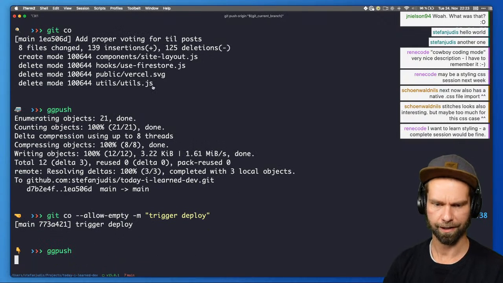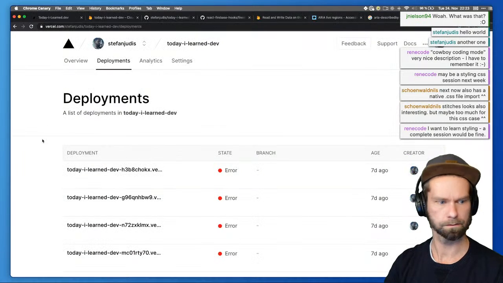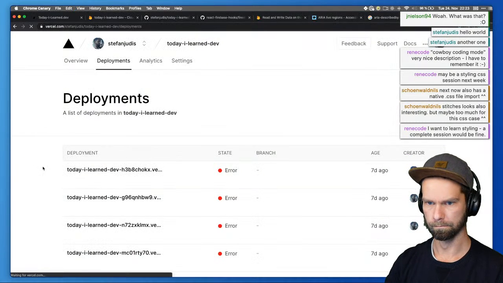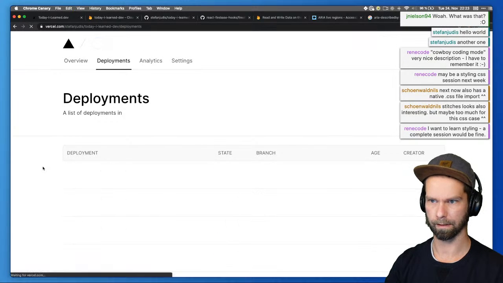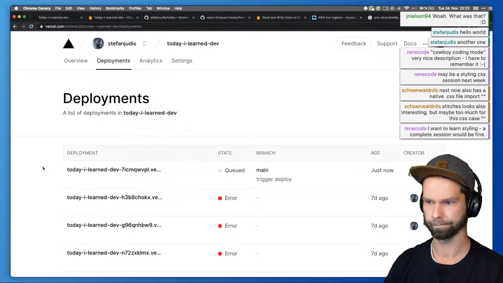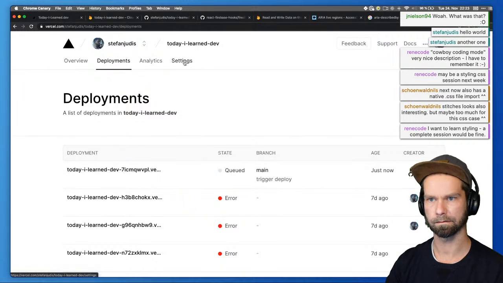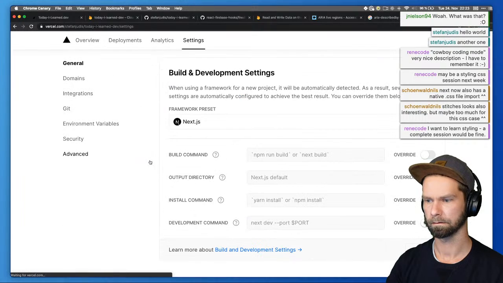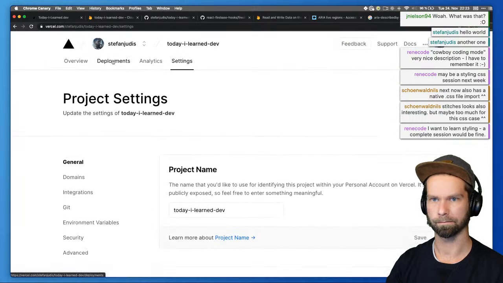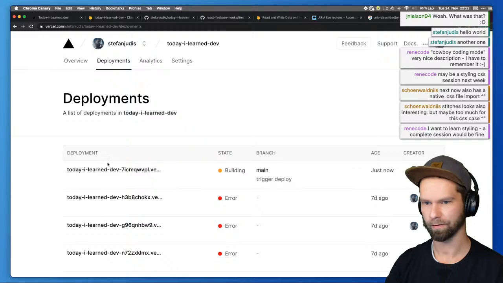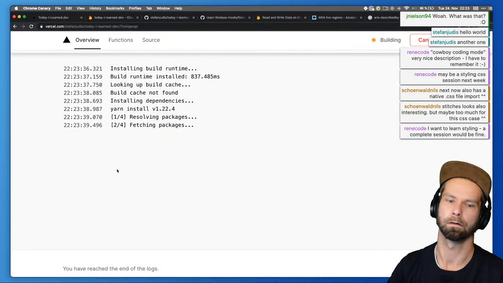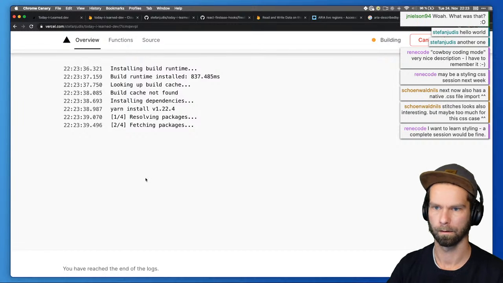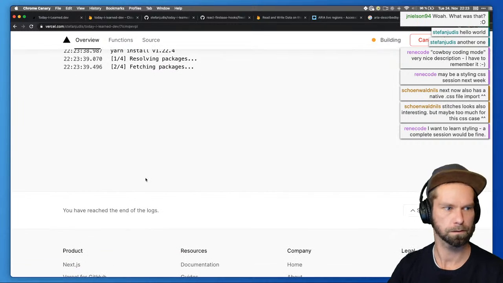So I'm just triggering an empty commit. Let's see if something happens here. Yeah, it doesn't look like it, huh? Oh! Nice. It actually did. Alright. I don't worry about that too much, so let's see if we can deploy that now.